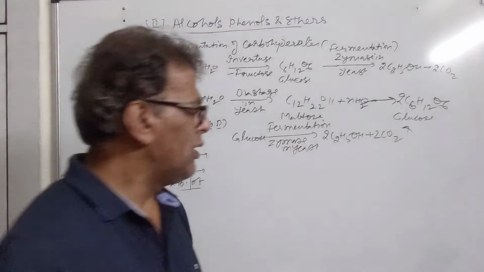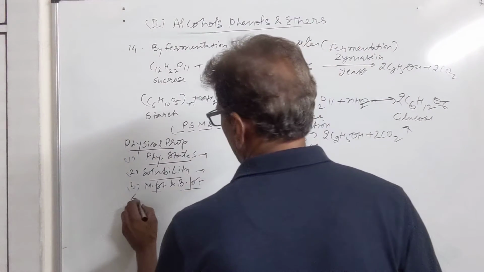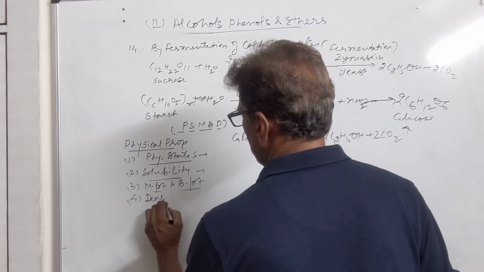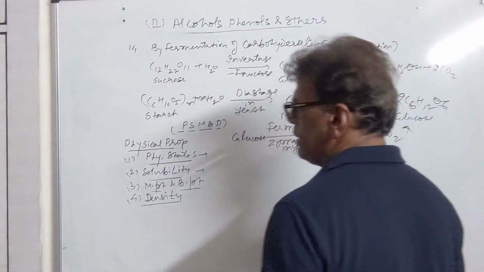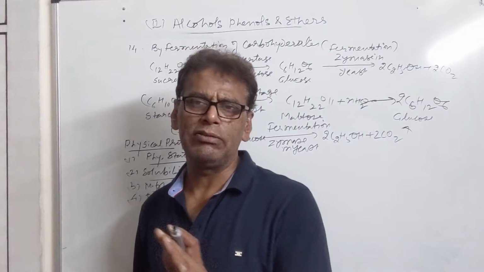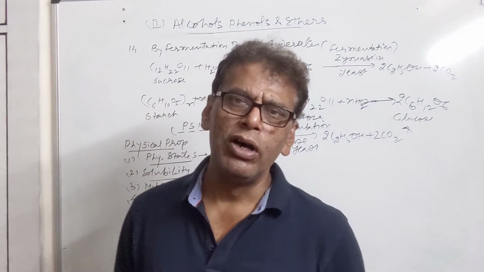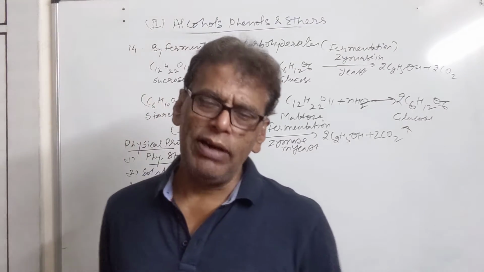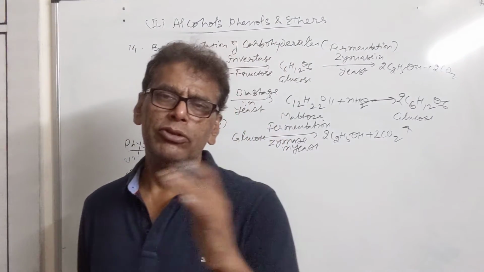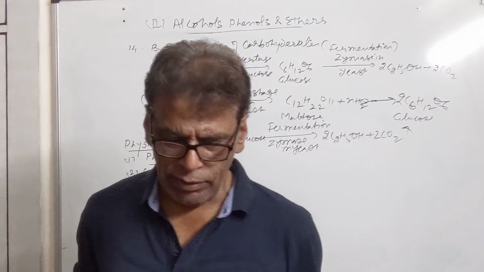Then we have the density. Density, as we know, is mass upon volume, and it increases with the increase in molecular mass. When we move from lower alcohol to higher alcohol, the density also increases. That's why they change from liquid to solid when higher alcohols come into existence.